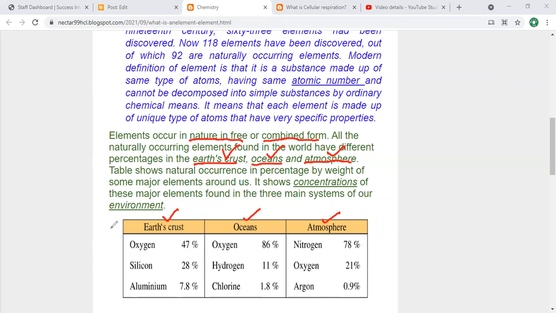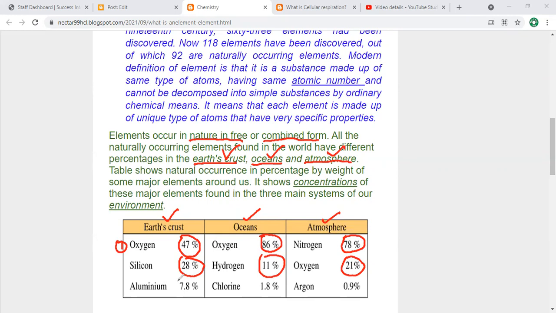What are these? Number one, oxygen. When you see oxygen in the earth crust, that is 47%. But when you move from earth crust to ocean, that is 86%. But in the atmosphere, in gaseous state, it is present 21%. Now silicon in earth crust, 28%. Here, hydrogen in ocean, 11%. And nitrogen in atmosphere, 78%.